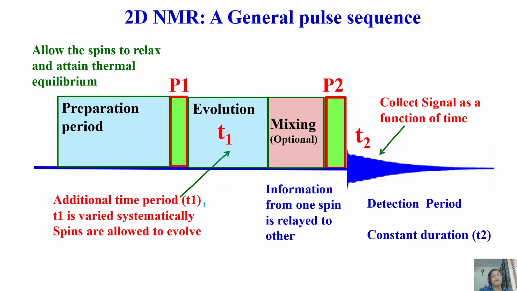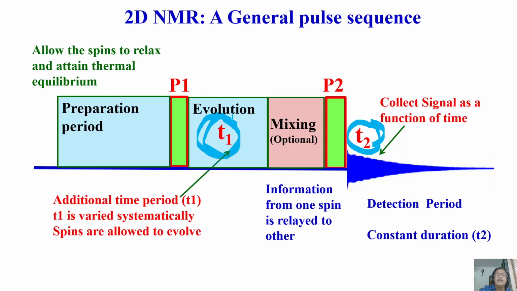In principle, we have 2 time domains here. This is one time domain where we allow the spins to evolve. This is another time domain where we collect. This is the constant fixed time; the time for which you collect signal is not varied, but this evolution time is varied. Now we collect the signal here and do the Fourier transformation. Here, indirectly, we also collect the signal, similar to the FID. I will tell you how we do it later. Here you do something for the spins in the preparation period. Allow the spins to evolve in this period.